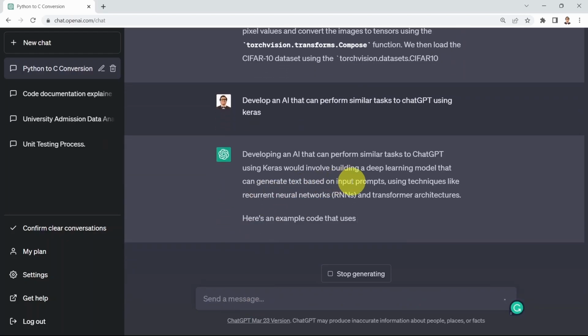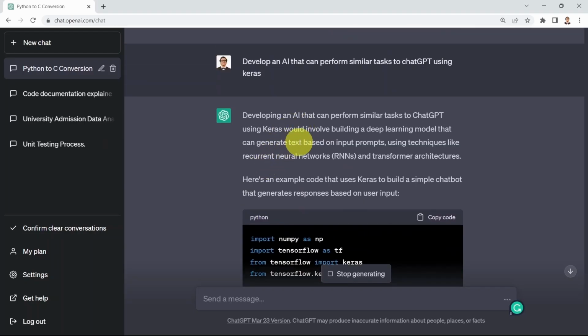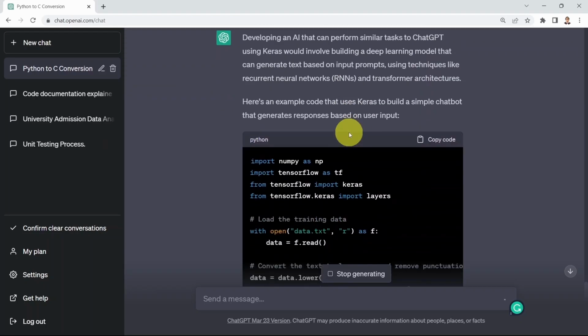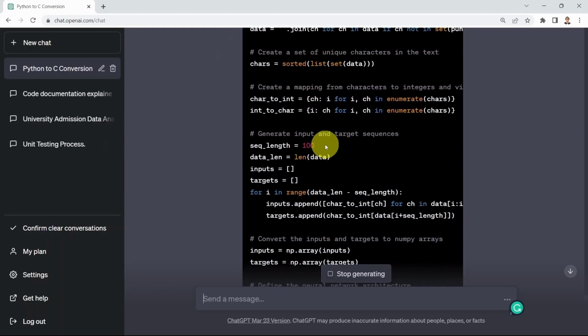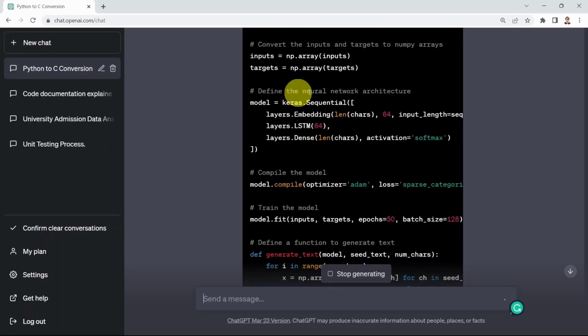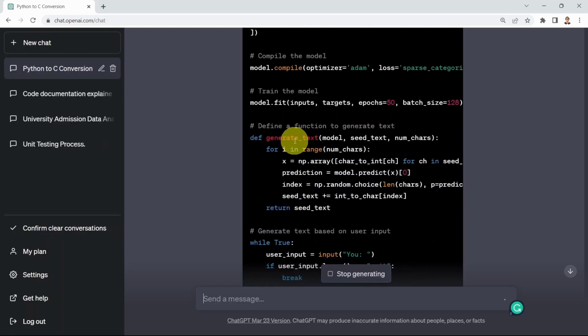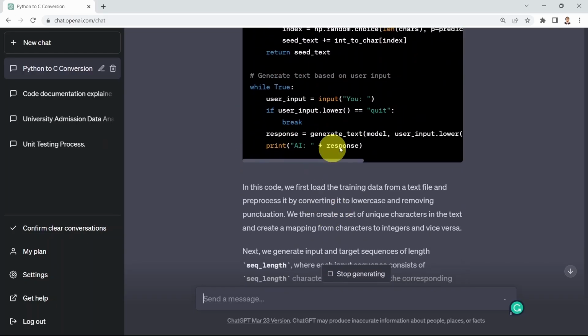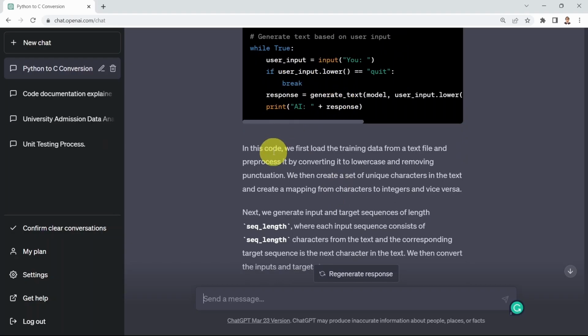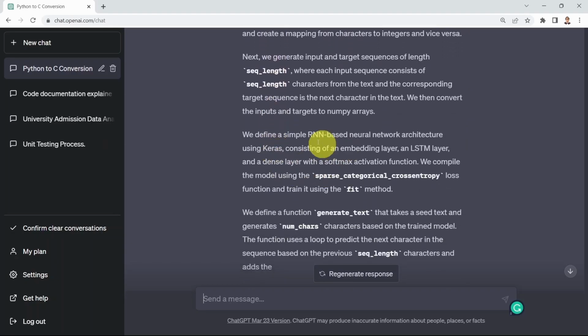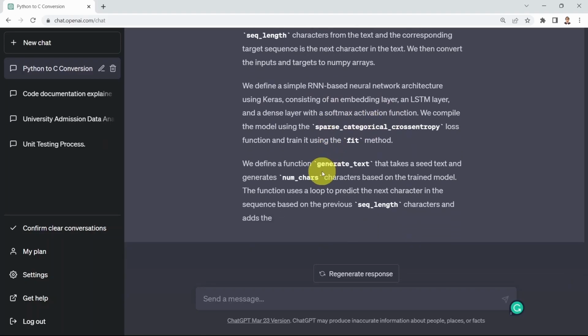Okay, developing an AI that performs similar tasks to ChatGPT using Keras would involve building a deep learning model that can generate text based on input prompts. And here they use a technique for recurrent neural networks and transformer architectures. And here we go. This is simply the code that builds an LSTM, or long short-term memory network. You find that here you are training the model afterwards and generating text out of it. What you notice is that they used recurrent neural networks and LSTM networks, and the technology behind ChatGPT is actually based on transformers.